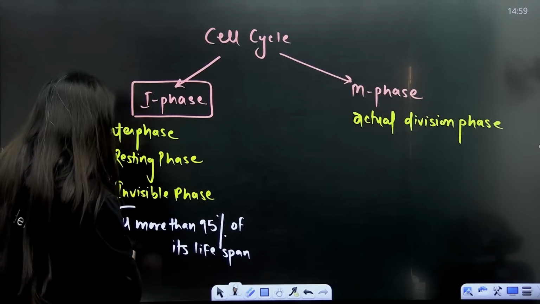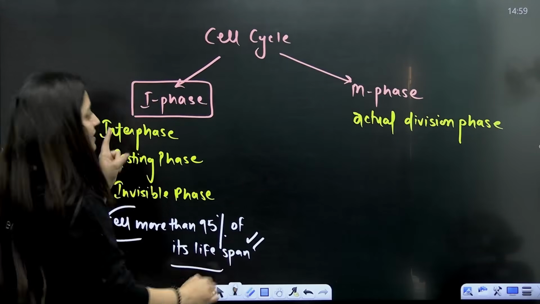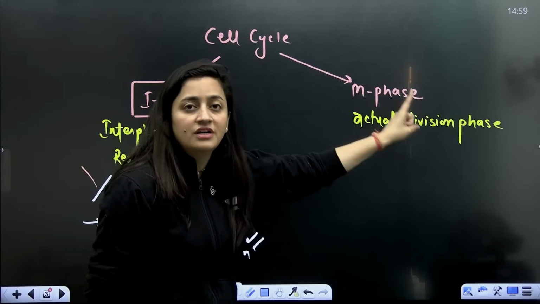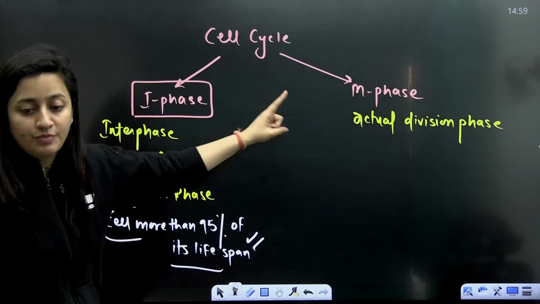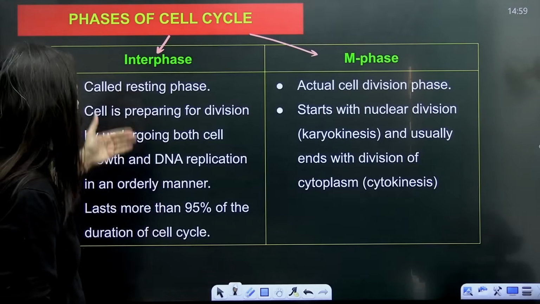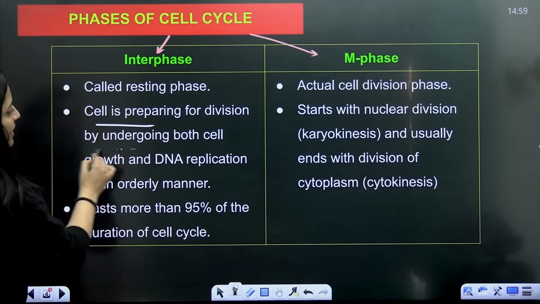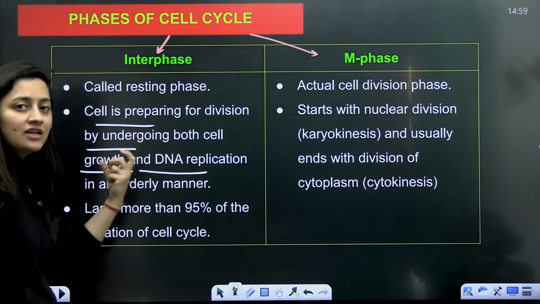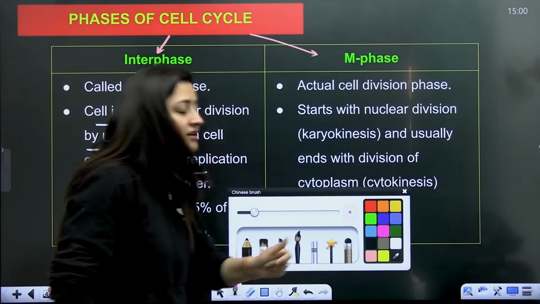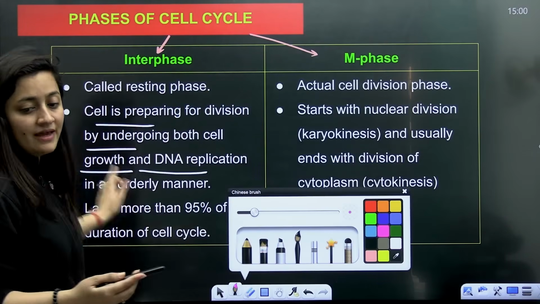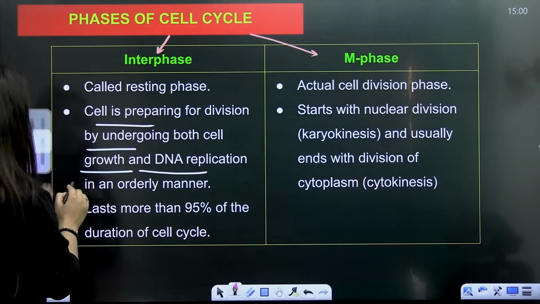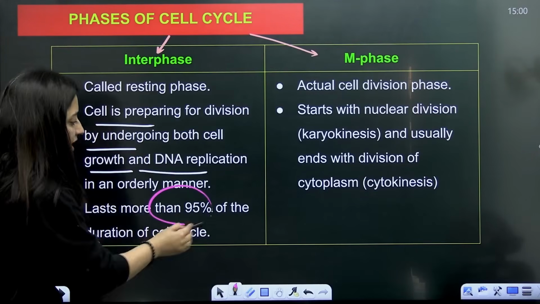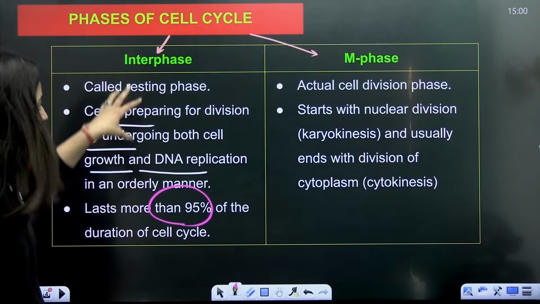The cell will spend more than 95% of its lifespan in the interphase, because here it is preparing itself for the division, and in the division there should be no error. That is why the quick points are: the cell is preparing for division, and will undergo both cell growth and DNA replication in an orderly manner. As I said, more than 95% of the lifespan of the cell is spent in interphase.